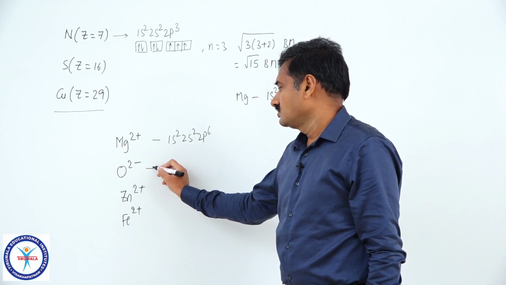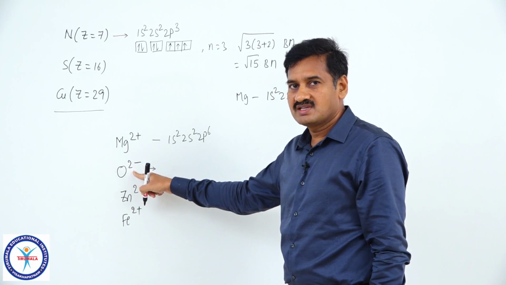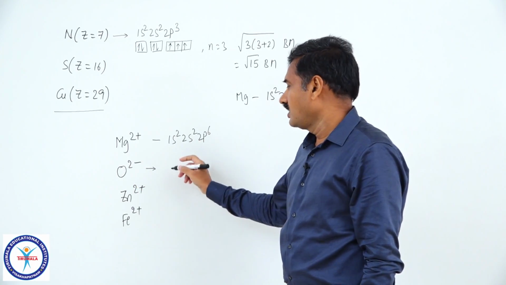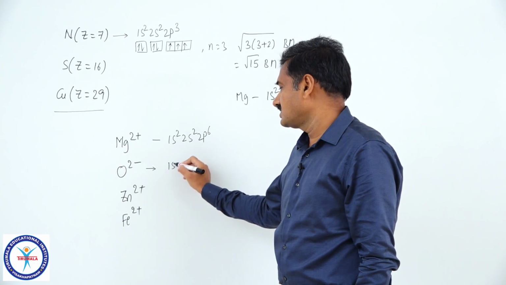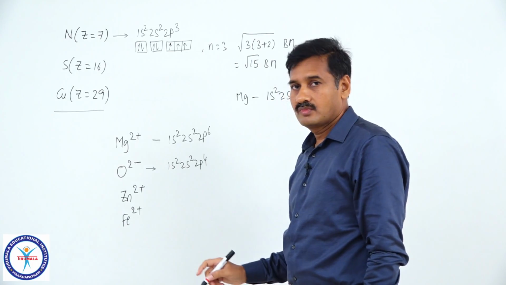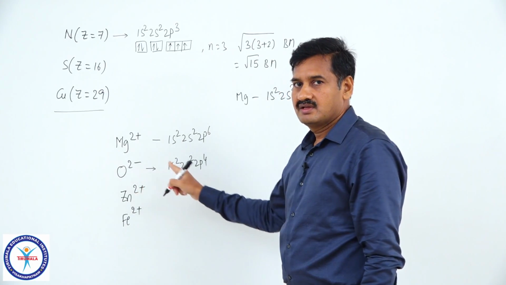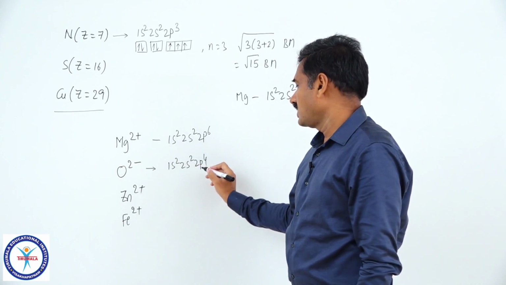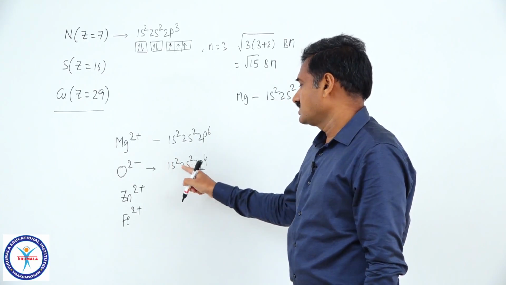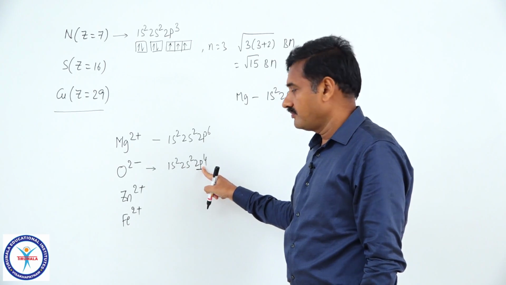O minus 2, oxygen atom has 8 electrons, O minus 2 has 10 electrons, again 10 electrons configuration is this one. Or oxygen atom has electronic configuration 1s2, 2s2, 2p4. This O minus 2 ion is formed by adding 2 electrons, those 2 electrons must be in 2p orbital. So, 1s2, 2s2, 2p6 is the configuration, this is diamagnetic.